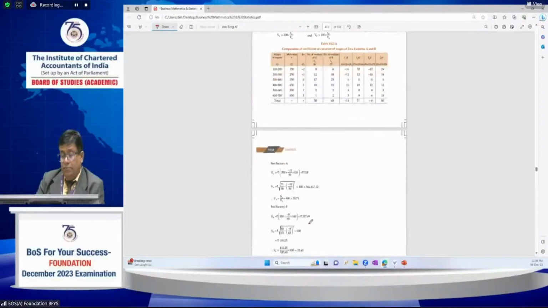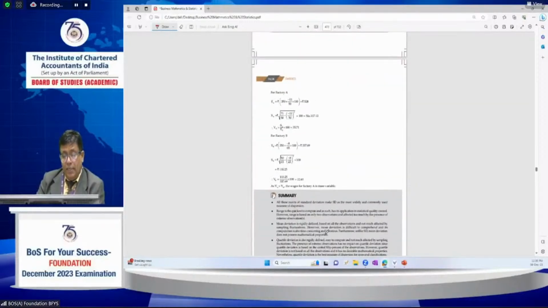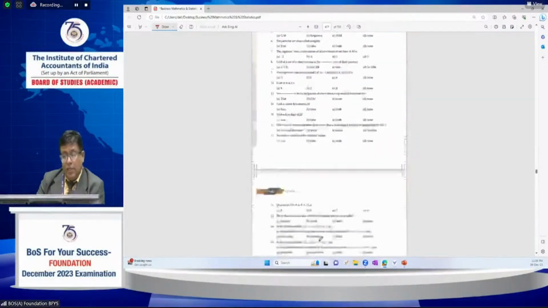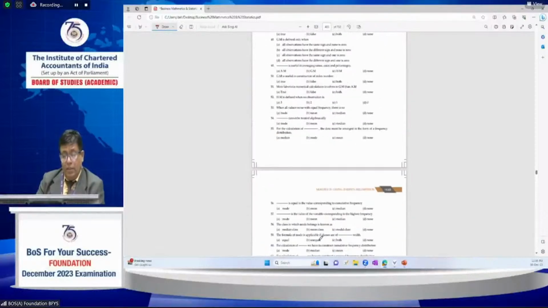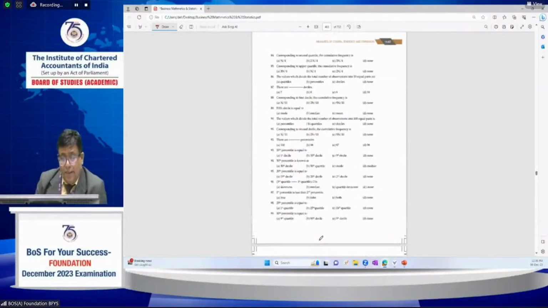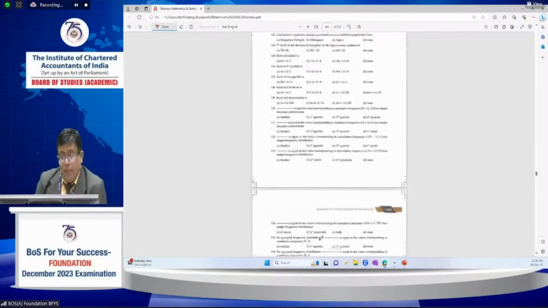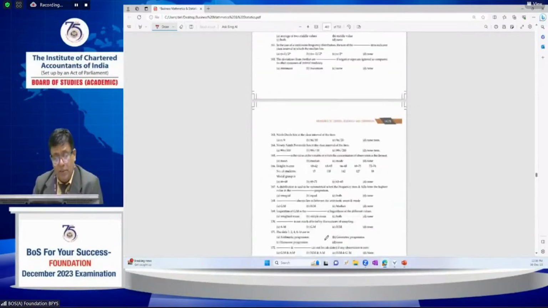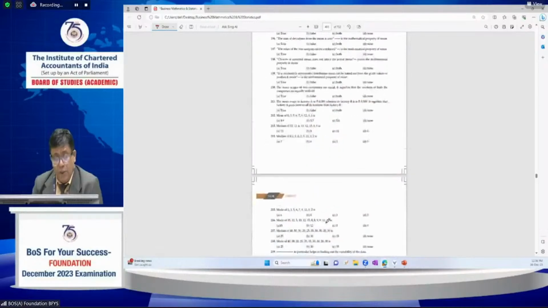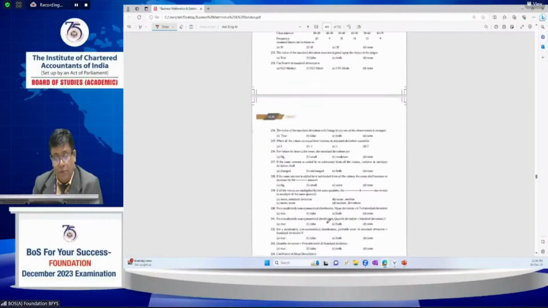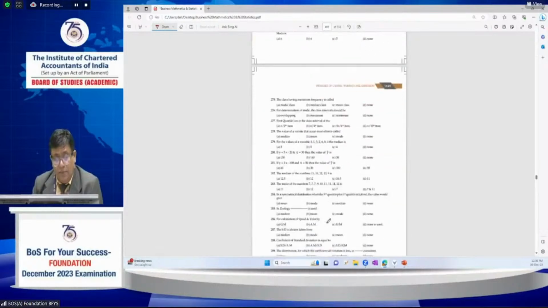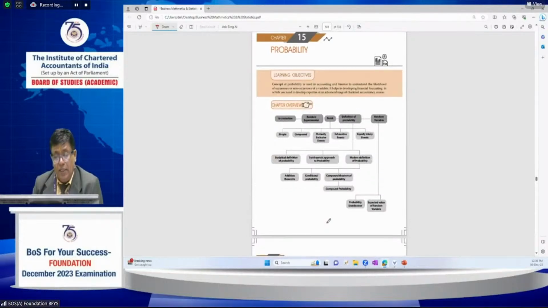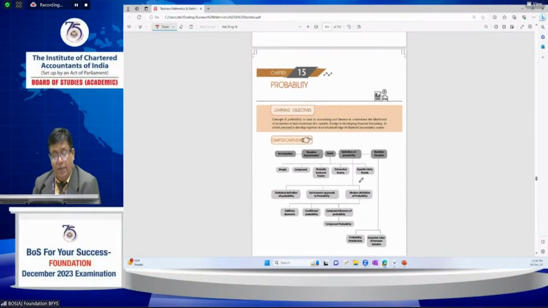Next, let's go to the summary: what the important properties are, and how the questions are asked. Don't worry about the very large number of questions; if you look at the additional questions, many are repeated, and the logic of the questions is similar or the same. So don't worry about that part. There are a large number of questions and we can't read them all, but concentrate on the concepts, which are useful, and the same logic applies everywhere.